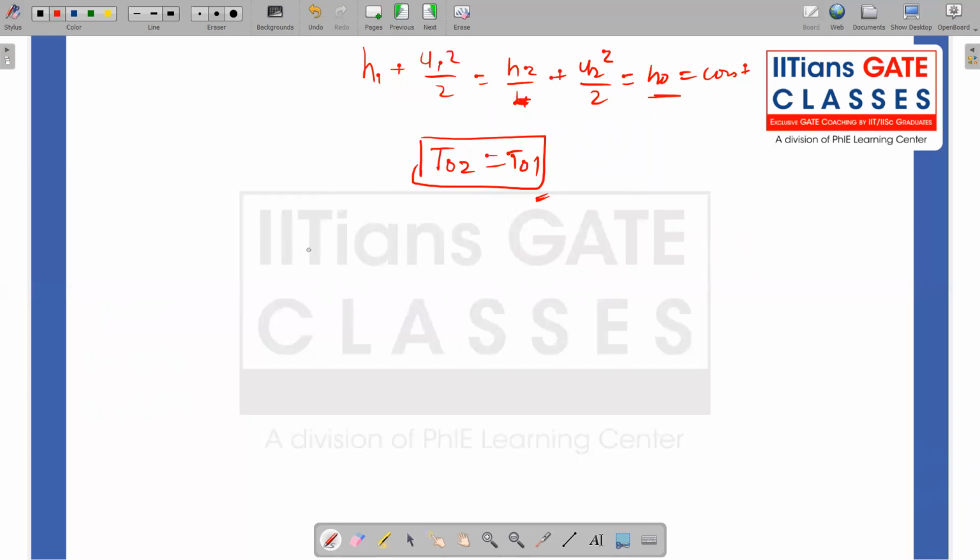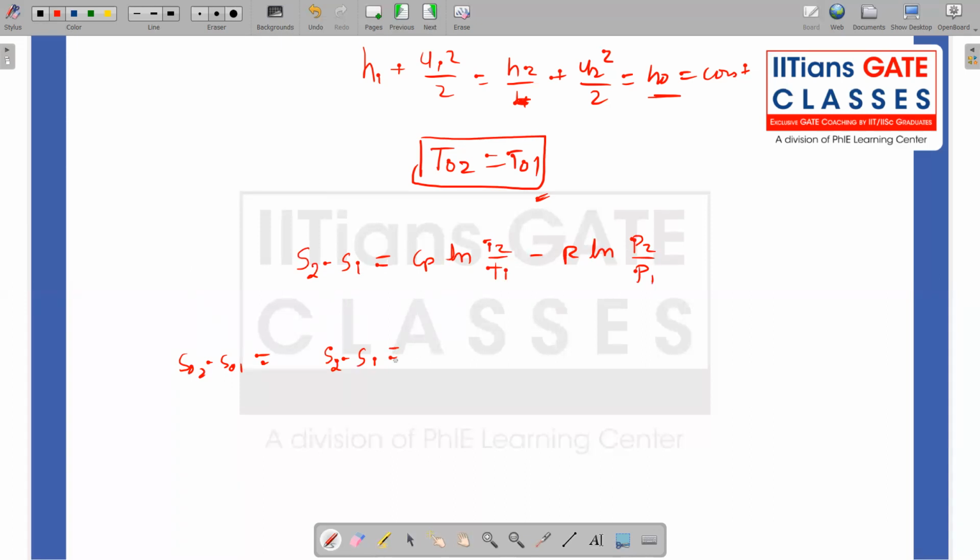So what happens? I have S2 minus S1, that is equal to Cp ln of T2 by T1 minus R ln of P2 by P1. So I can express this in terms of total properties, that is S2 minus S1. This is nothing but S02 minus S01. But given that upstream and downstream of the shock wave, they are still isentropic. Only across the shock wave, we have an adiabatic change.